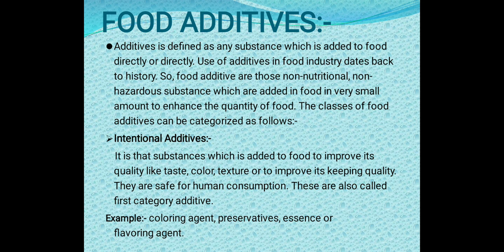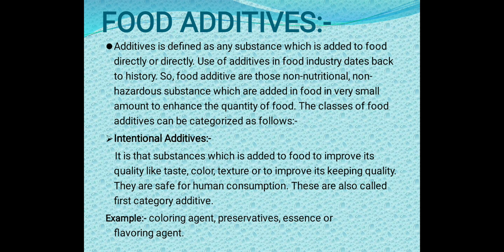And classes of food additives can be categorized as follows. I have told you before also about food fortification and food adulteration. If the food additives do not harm the consumer, that is fortification. And if the additives can harm the consumer, that is food adulteration.